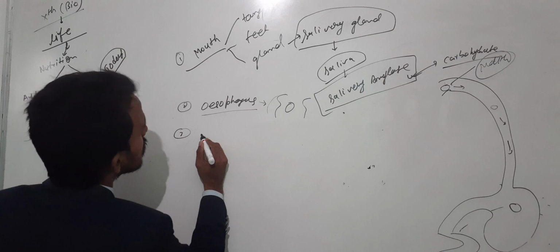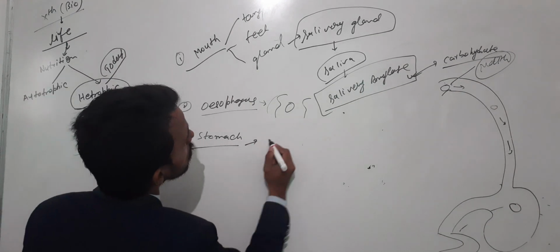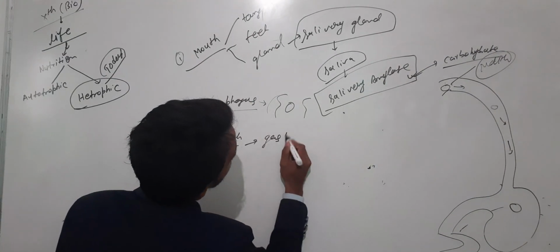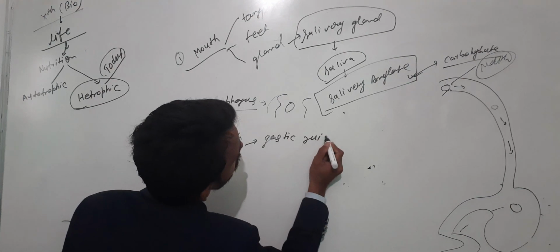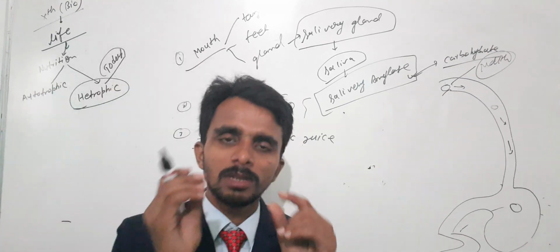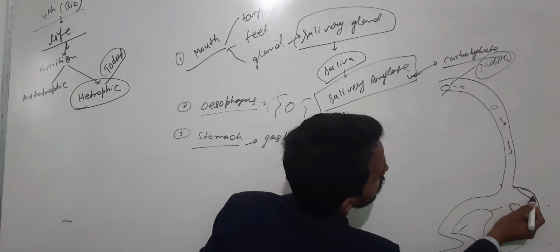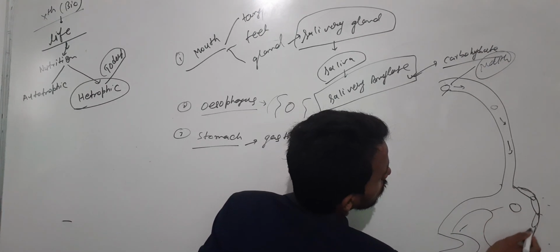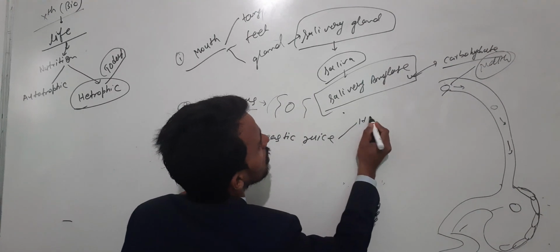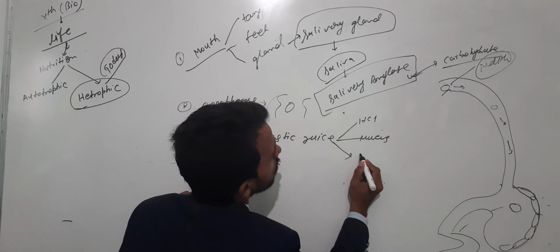Now next one is the stomach. The stomach contains a juice, named gastric juice. What is it? Gastric juice. It is a specific kind of juice that secretes from the wall of the stomach, right? Now try to understand that this juice contains 3 things. First one is HCl, second one is mucus, and third one is pepsin.